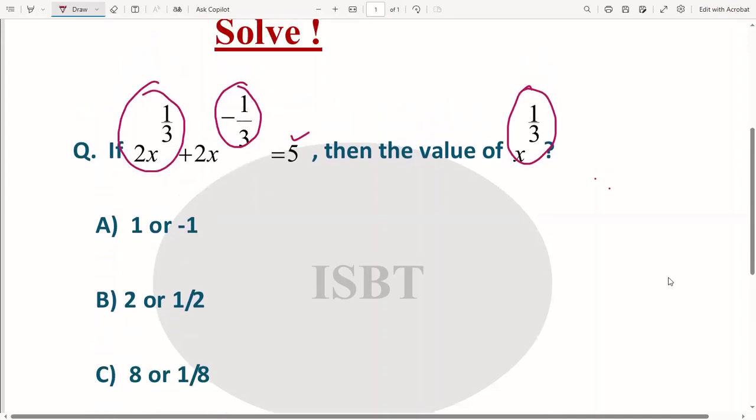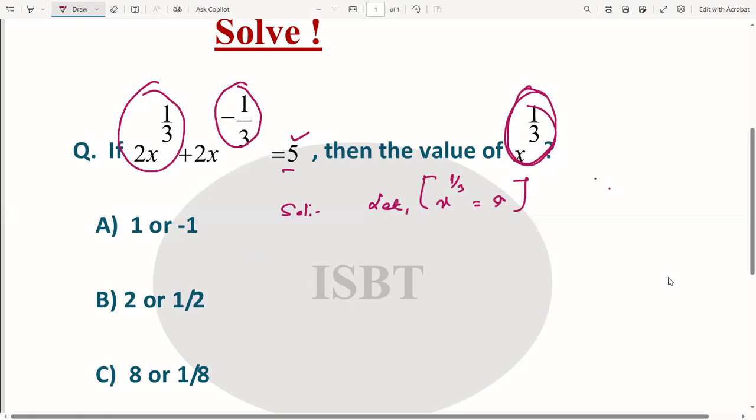If 2x to the power 1 by 3 plus 2x to the power minus 1 by 3 is equal to 5, so what is the value of x to the power 1 by 3? Look at the solution very carefully. Let suppose x to the power 1 by 3, which is asked, we can write it as a.